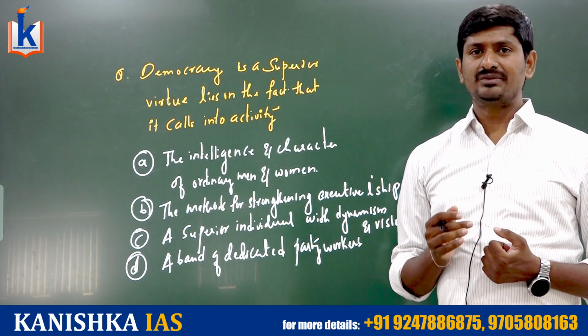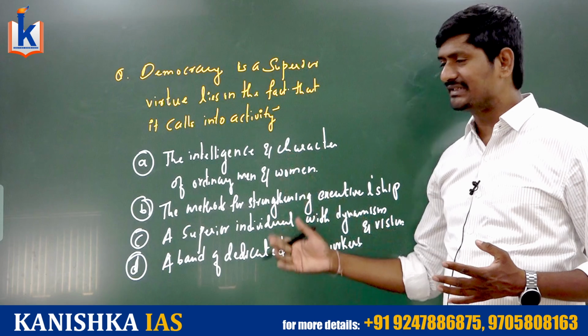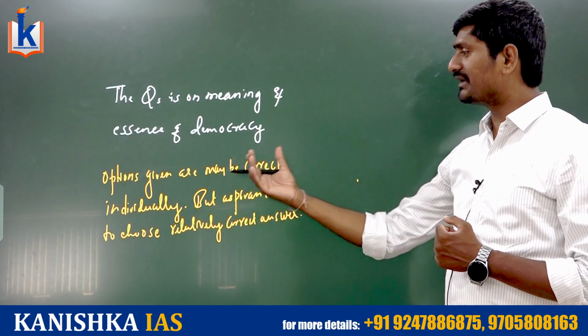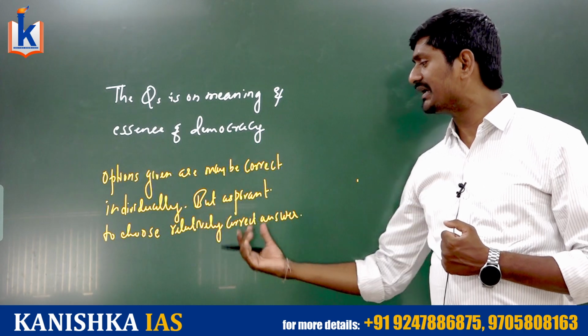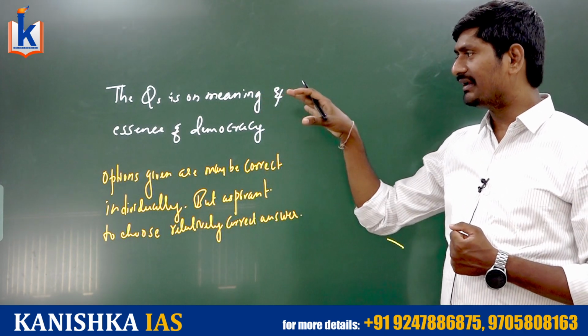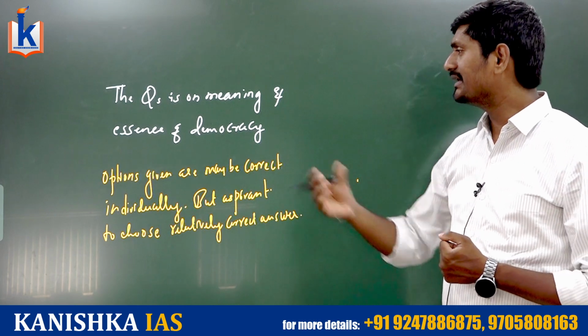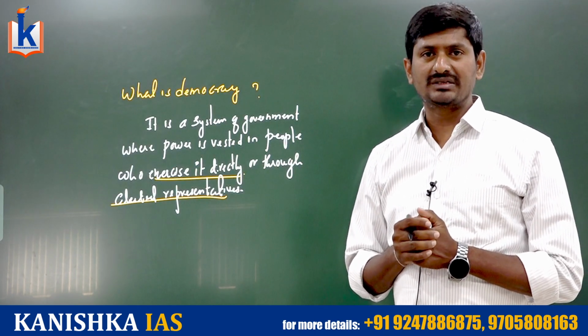So a student who does not have sufficient understanding of democracy may think that every option is correct. More specifically, options look correct individually, but the aspirant has to choose the relatively right answer. So the fundamental idea behind this question is the meaning and essence of democracy. Then coming to what is democracy?